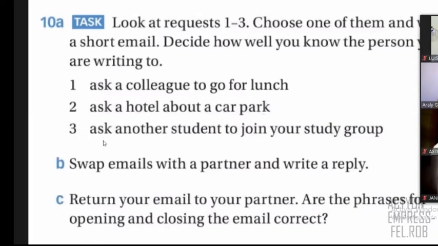And number three, ask another student to join your study group, to be part of your study group. So what is a question or a request that you can do? Okay, so these are the three. You choose, it is your decision, one of the three. You can do number one or number two or number three. Let me show you examples, all right, before we start with the writing.